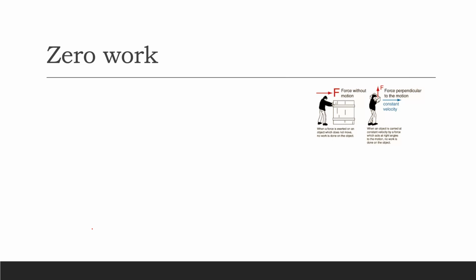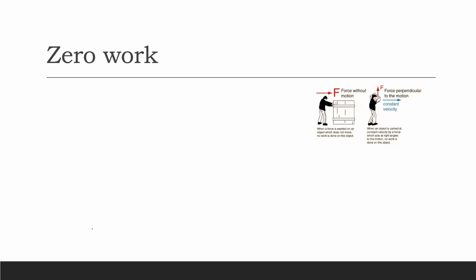Now, the same case here: when do we say that there is a work done, or when do we say there is a zero work? We have already seen where there is a work done, and now we'll look at a few examples of zero work done.